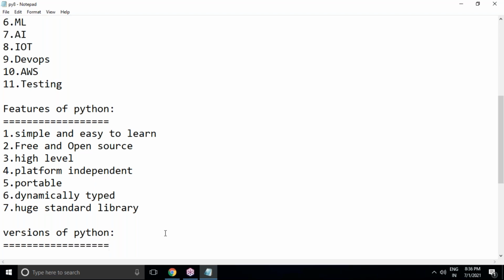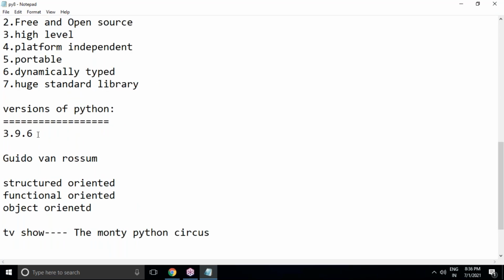So what are the versions of Python? Yes, the latest version of Python is 3.9.6. In the last session, I told you this is the version, and I installed this version only. And I will show you once again how to download Python software and install it. Just wait. And Python was developed by Guido van Rossum. He's the man who created Python.